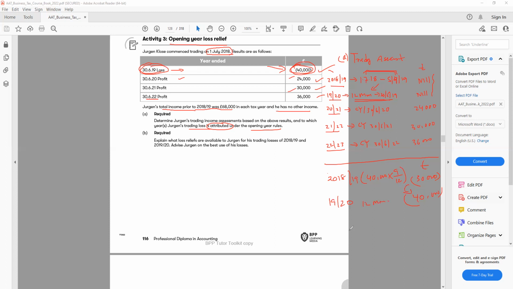So we have already used 30,000 in 1819. So actually for 1920, we have a loss of 10,000. Even though it is 40,000, this 40,000 I already used 30,000 in 18-19. So I have 10,000 left. So you need to understand that.